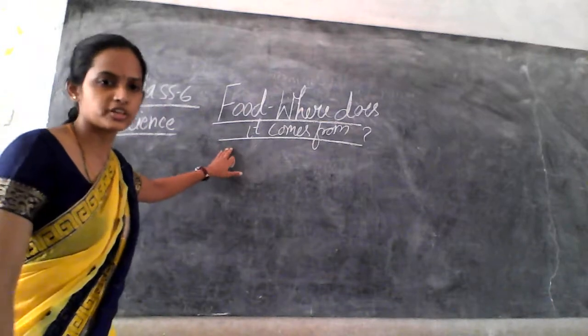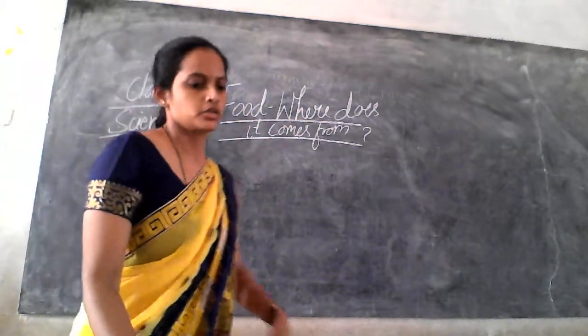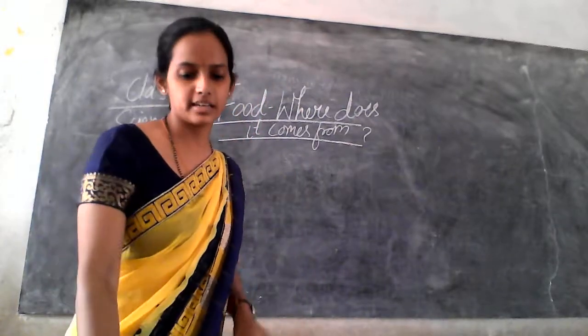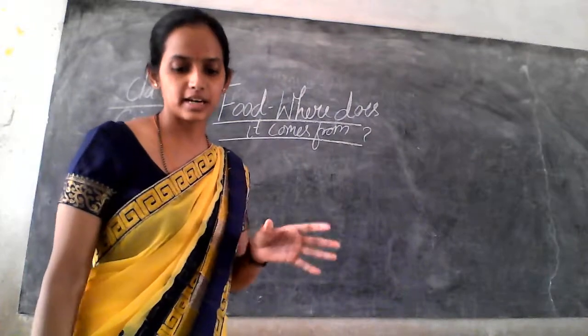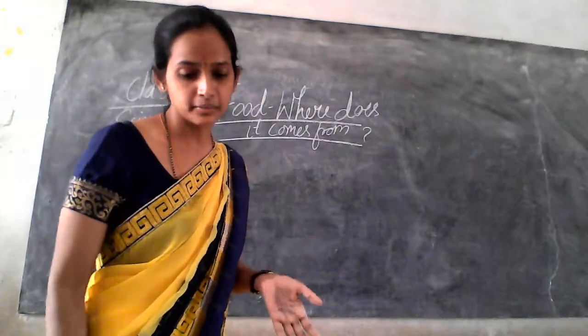So this is your first chapter, that is food. Where does it come from? So in the first page they have given about the ingredient. Can you see the term, that is ingredient? So what do you mean by the term ingredient?